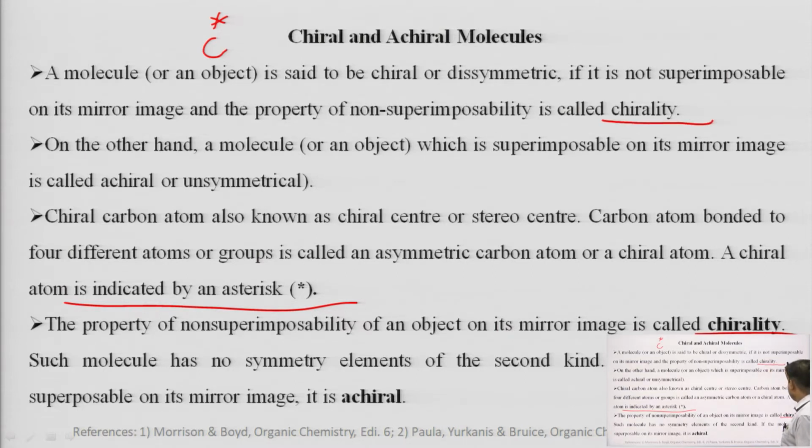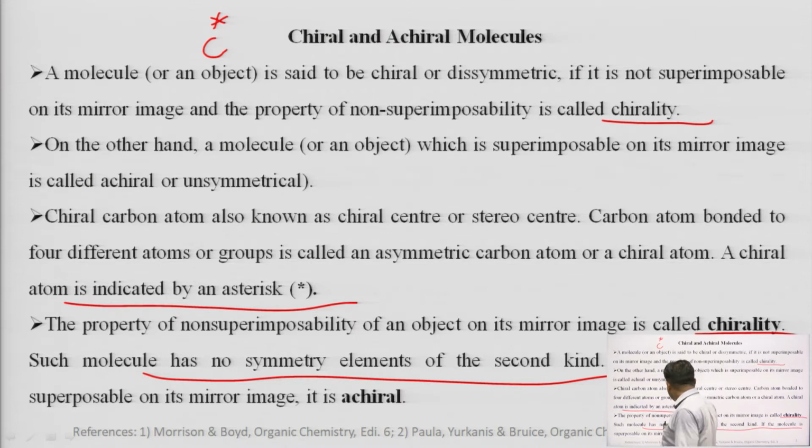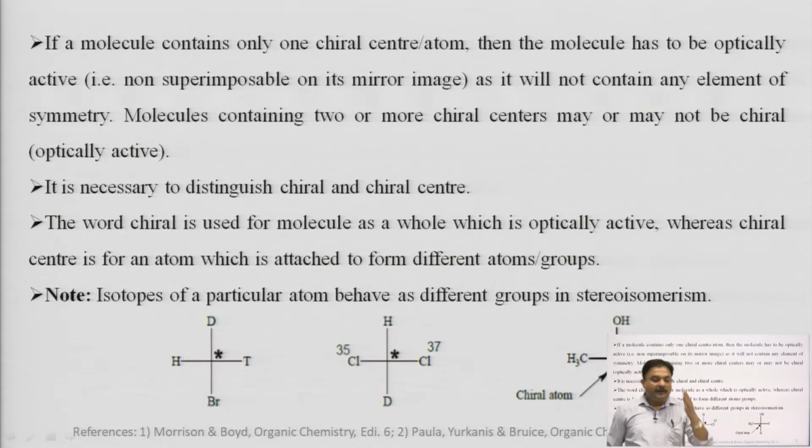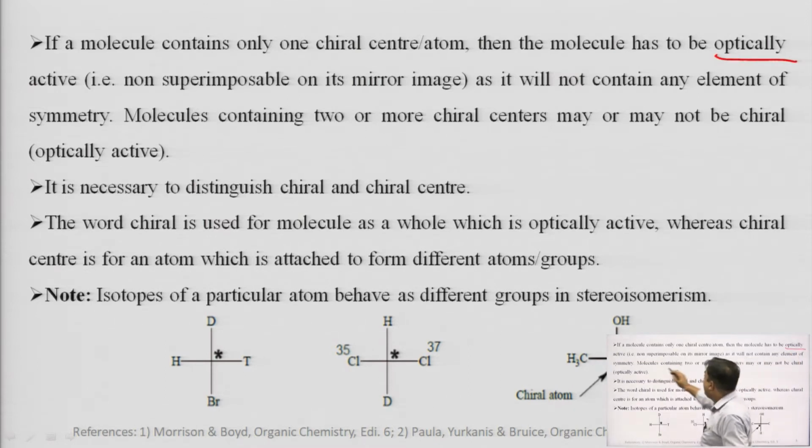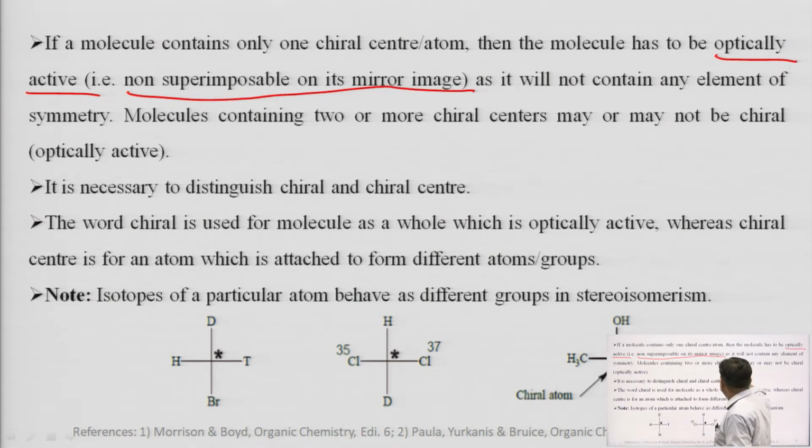I have also always told you, such a molecule has no symmetry elements of the second kind. If the molecule is superimposable on its mirror image, it is achiral. So, there is a difference between the atom and the molecule. The same difference reflects when we are talking about the chiral molecule and the chiral atom. If a molecule contains only one chiral center or chiral atom, then the molecule has to be optically active. It has to be non-superimposable on its mirror image, as it will not contain any element of symmetry.